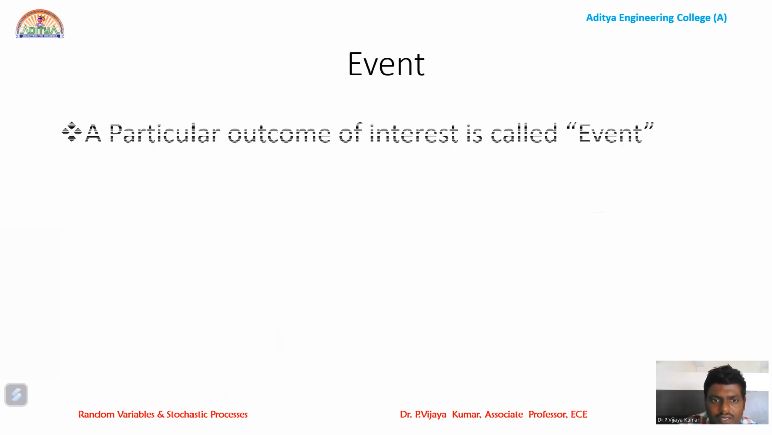Next one is event. So what is meant by event? Any particular outcome of interest in a sample space is called an event. For example, tossing a coin, I can define an event like this: getting a head or getting a tail. Or let us take one more example, a random experiment like tossing a dice. The possible number of outcomes are 1, 2, 3, 4, 5, 6. Let us define an event like getting an odd number or getting an even number. So these are called events.